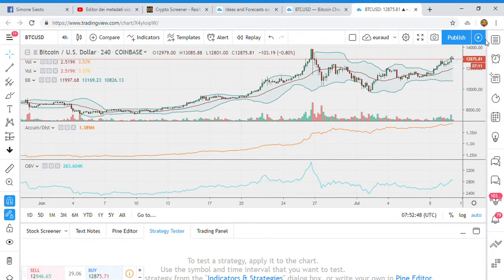Today I will be analyzing Bitcoin against US dollar using a 4-hour chart. Then I will switch to a daily and a weekly one in order to analyze the medium and long-term trend.